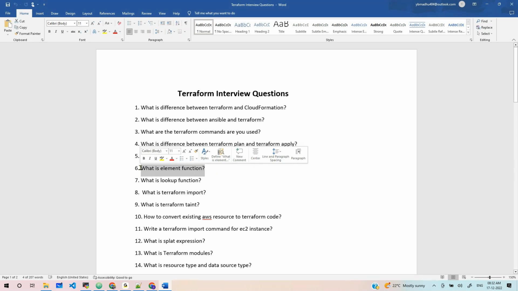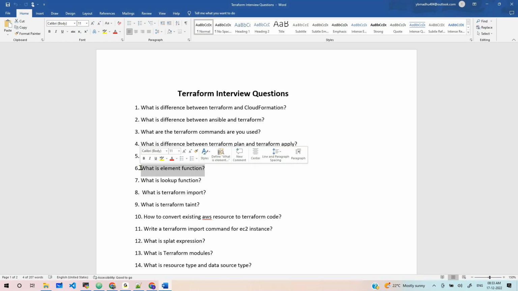It retrieves a single element from a list. Okay, good. And the lookup function gives a single element from a map. Yes, we can call the key and the value will be retrieved from the map, right?